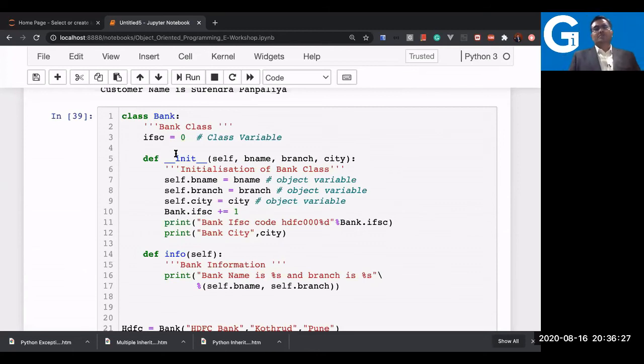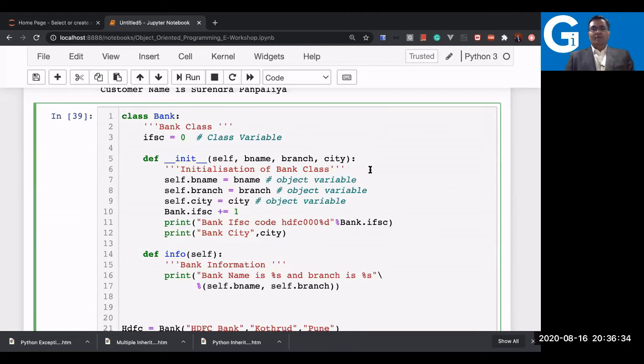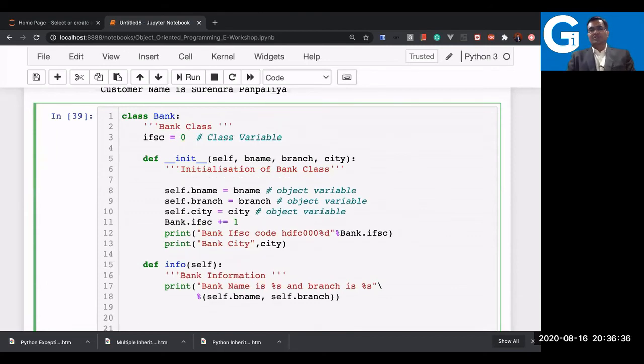Now, one more variable I would like to declare here, that is a global variable. It is not required, but just to tell you how to declare it. It's just the global keyword, and you write a variable name here. Maybe the variable name is something like country, just any variable.